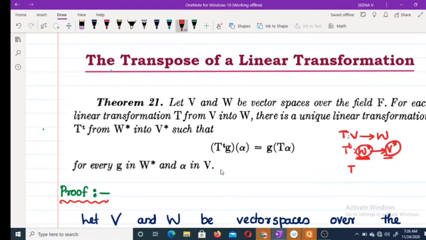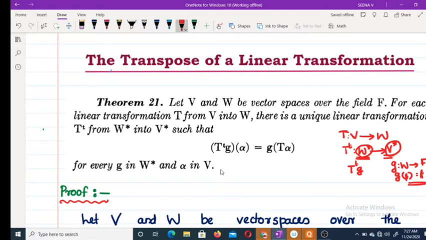So T transpose of G. If G is any linear functional, G is a map from W to F. So we can define G of some element beta in W is equal to some value K. Now what about V star?